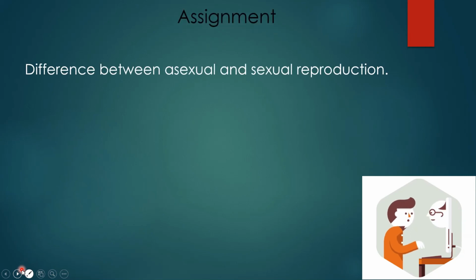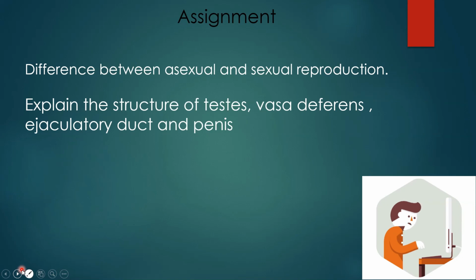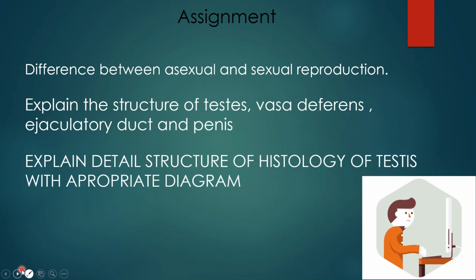Assignment. You will write the difference between asexual and sexual reproduction and explain the structure of testes, vas deferens, ejaculatory duct and penis, and explain in detail the histology of testes with an appropriate diagram. Make sure you write these questions very properly and the answers in a caption format, and please do your practice of the diagram as well.